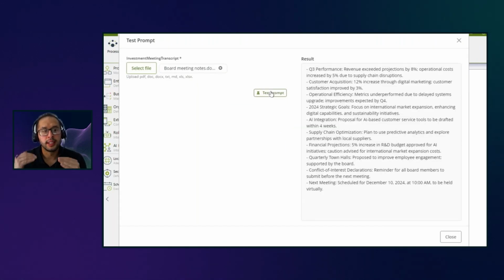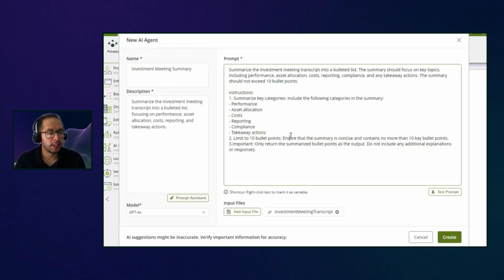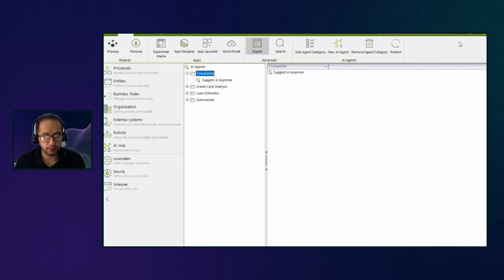So it's like, look, this was the performance of the third quarter. This is the operational efficiency. This is the integration, like what we are doing here. And if for any reason you don't like it, then it's fine. You can close it, then come back, change whatever you need on the prompt, and once that is fully done, you can go directly and use it in any of your processes.